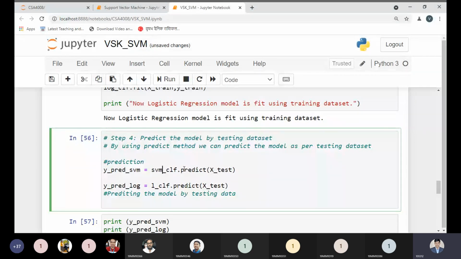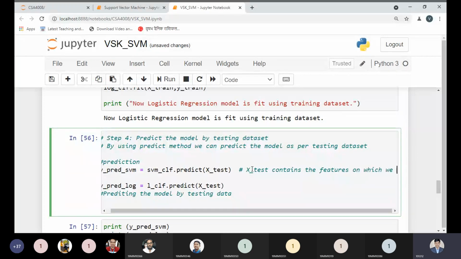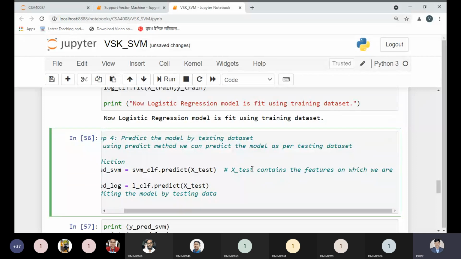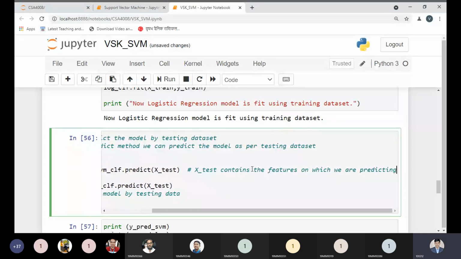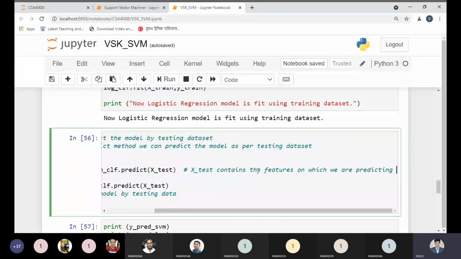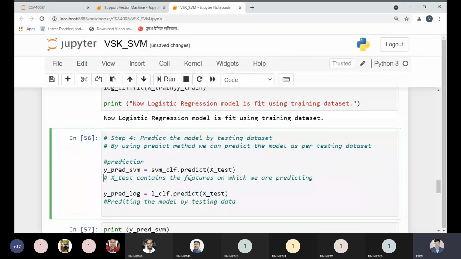What is the name of the object? svm. And we need to pass the parameter X_test because I am using the testing data. X_test contains the features on which we are predicting.